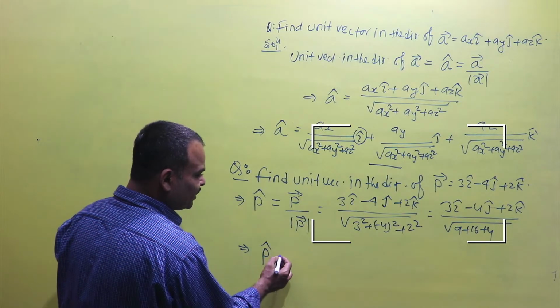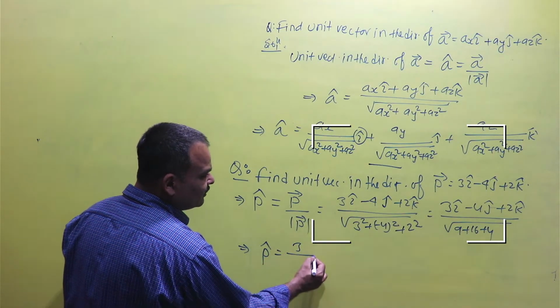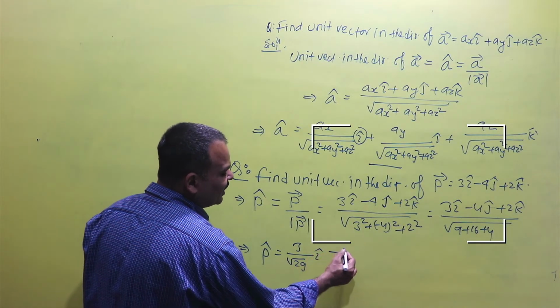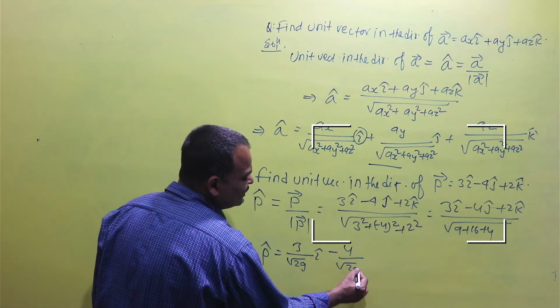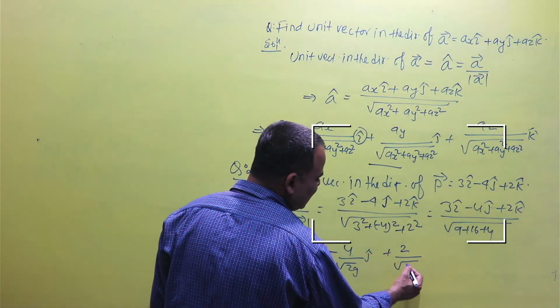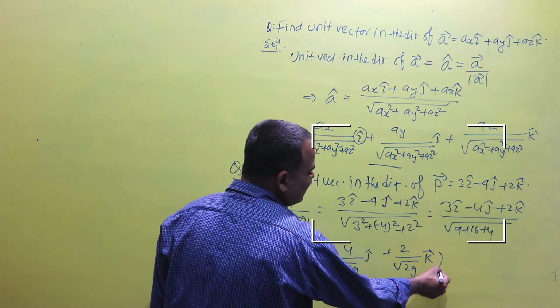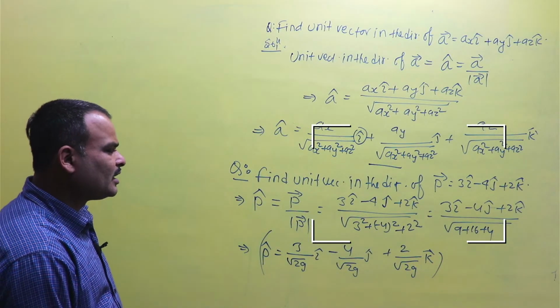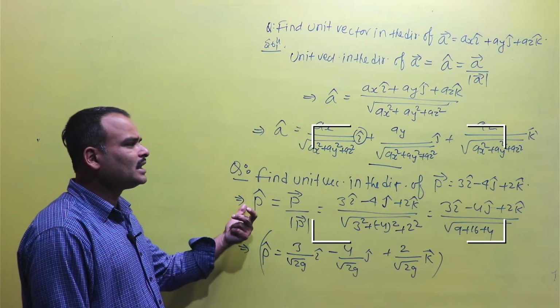So the vector p cap is equal to 3 by under root 29 I cap minus 4 by under root 29 j cap plus 2 by under root 29 k cap. So we can find the unit vector along the direction of a vector.